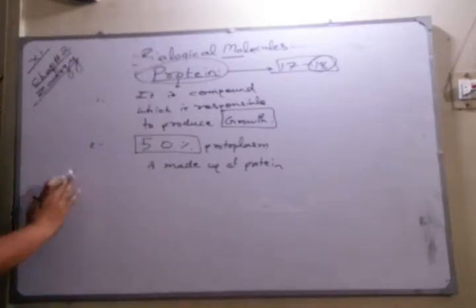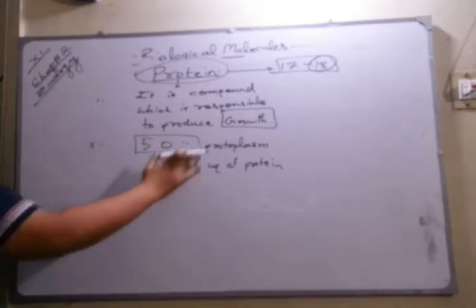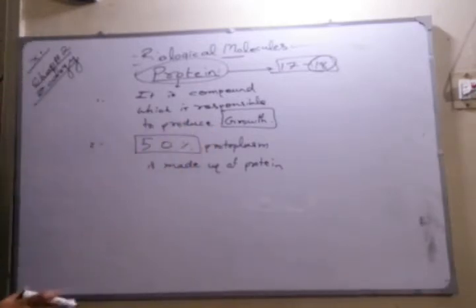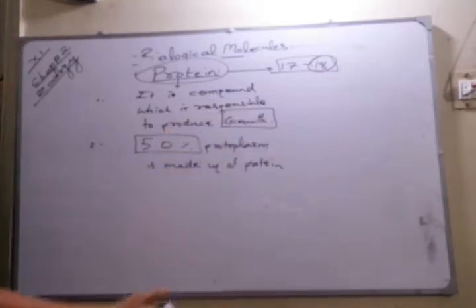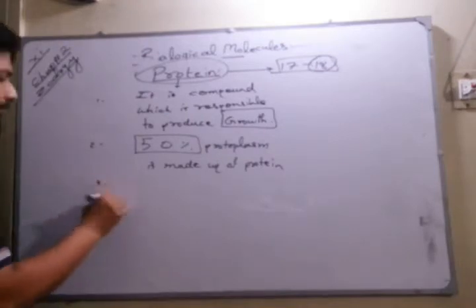Now, what is protein? It's a compound which is responsible to produce growth. 50% of the protoplasm is made up of protein. 50% of the dry weight of the cell is made up of protein. Third, what is protein made up of?